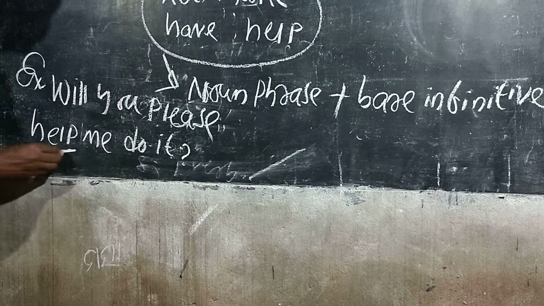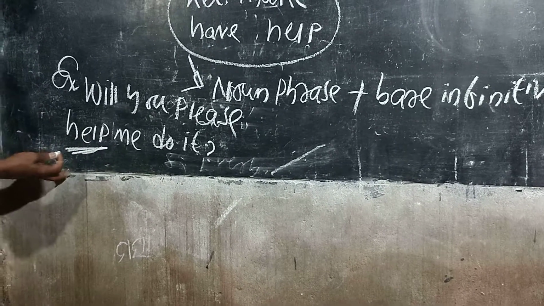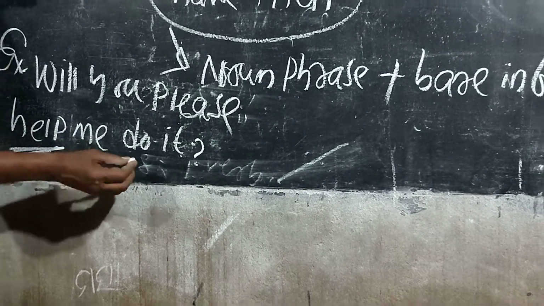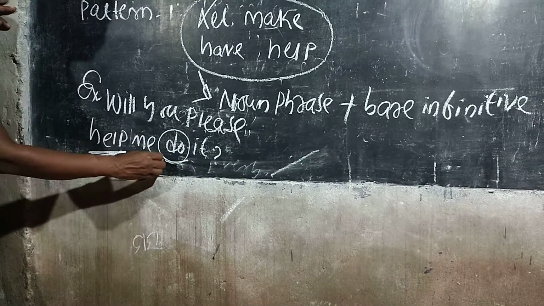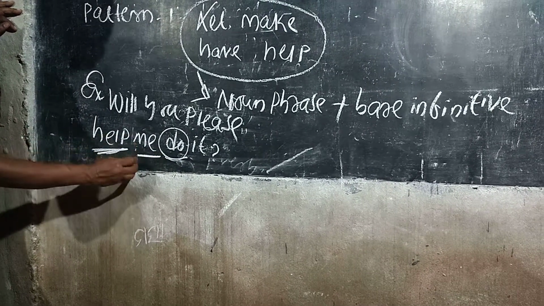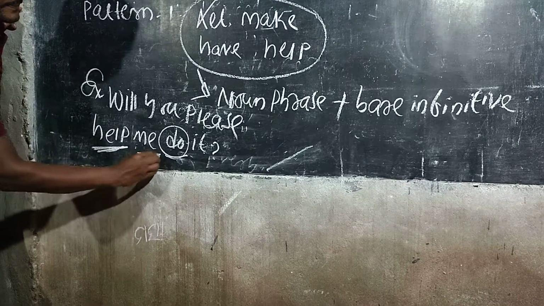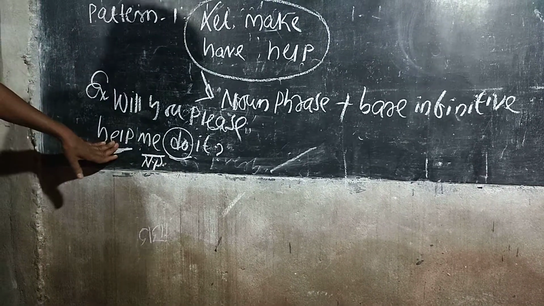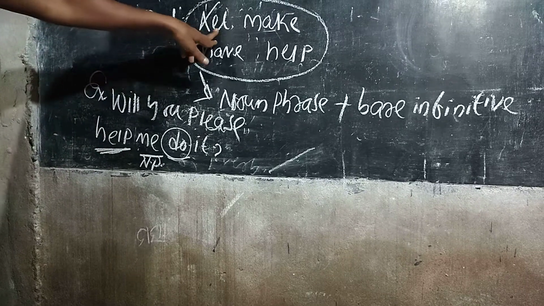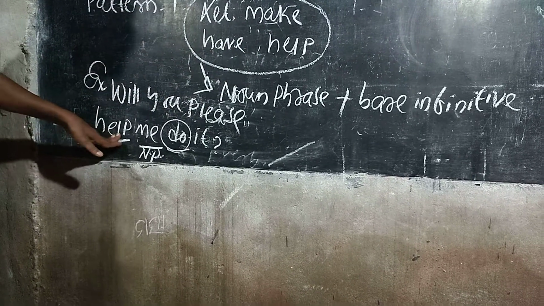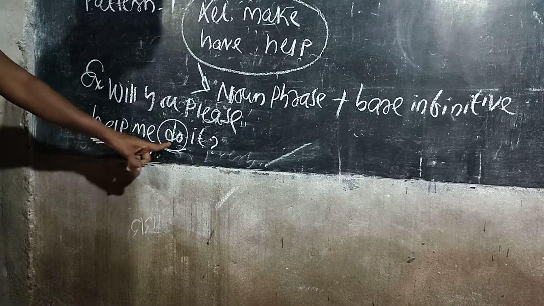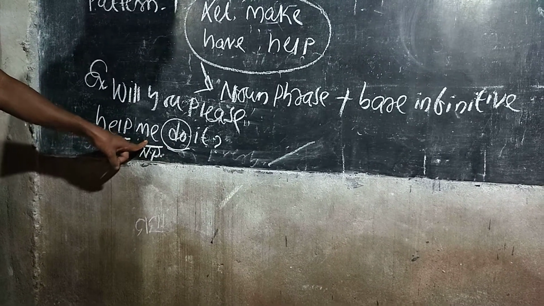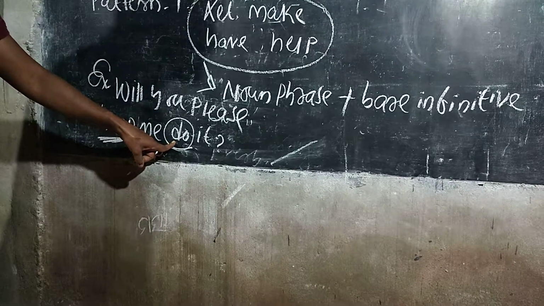Help is the non-finite verb, and the pattern it takes is known as bare infinitive. Before it comes me, that means it is the noun phrase. Pattern number 1, let, make, have, help. Help is the verb, so it takes noun phrase plus bare infinitive. Me is the noun phrase and do is the bare infinitive.